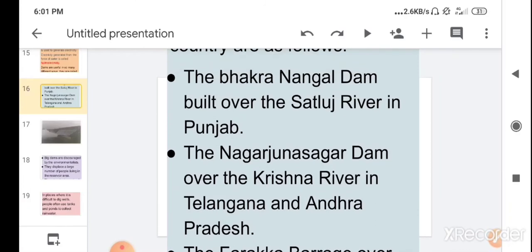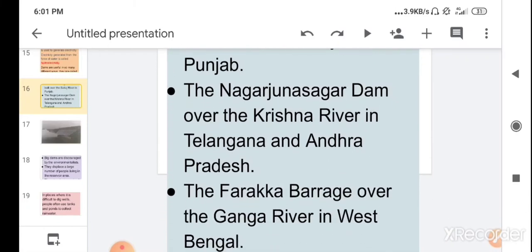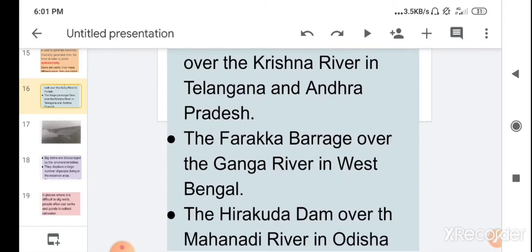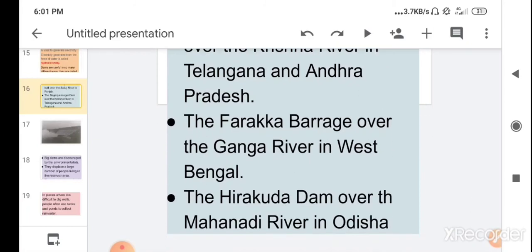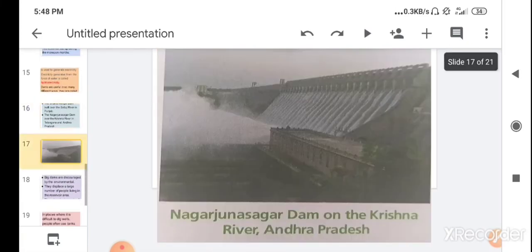So the first one is Bhakra Nagar Dam, which is built over the Satluj river, and the second one is Nagarjun Sagar Dam, which is built over the Krishna river. Then the third one is the Farakka barrage over the Ganga river, and the fourth one is Hirakund Dam over the Mahanadi river. Children, here you can see the picture of Nagarjun Sagar Dam on the Krishna river in Andhra Pradesh.